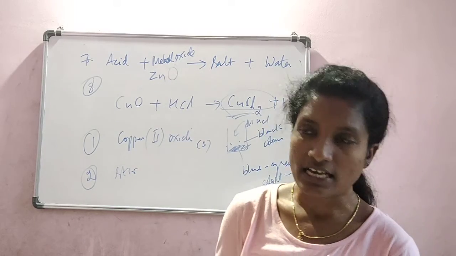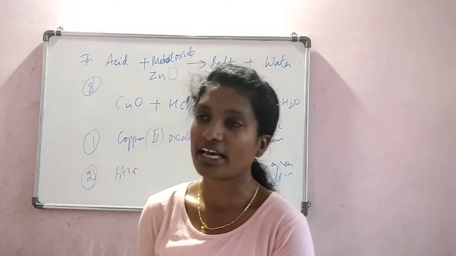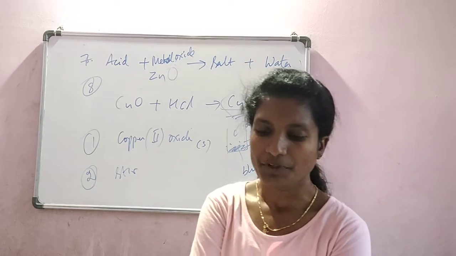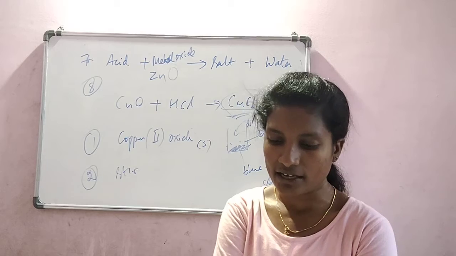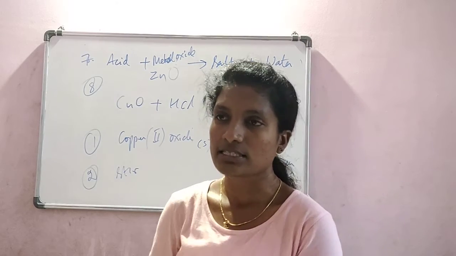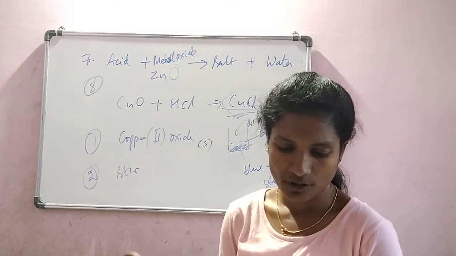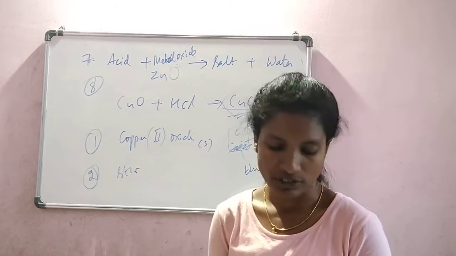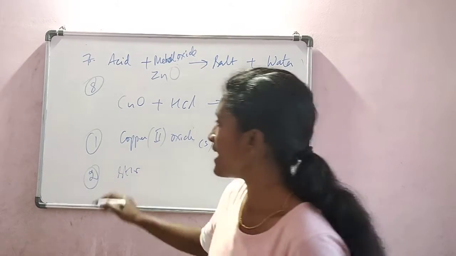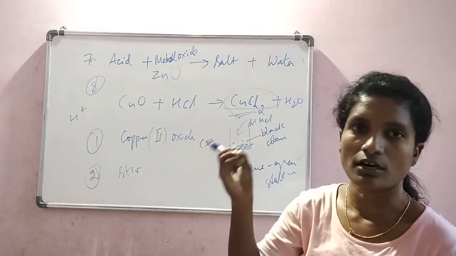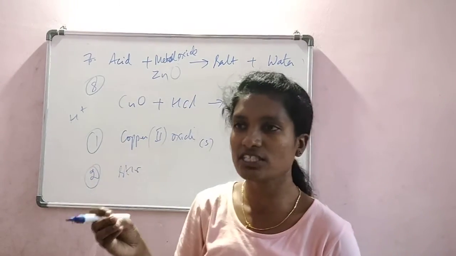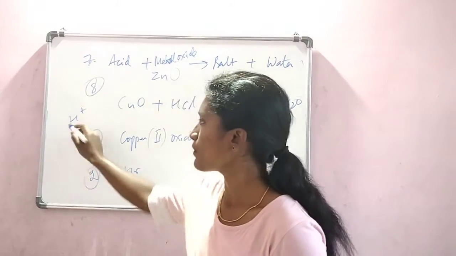Hence, acids are called corrosive. Mineral acids cause severe burns on the skin and eat up materials like cloth, metals, wood, etc. Why is this? Because they contain H+ ions, which are highly reactive, and react with metals or living cells to destroy them.